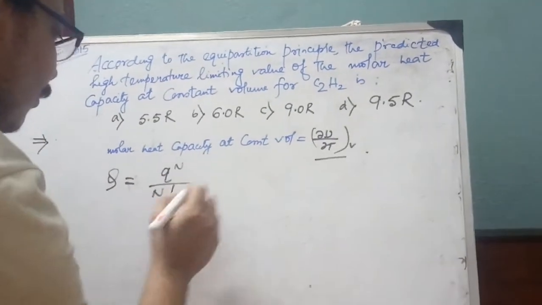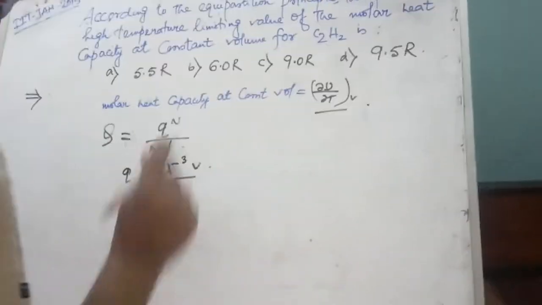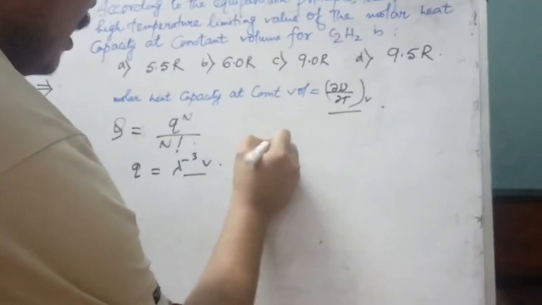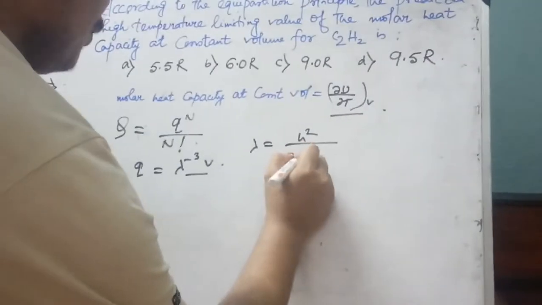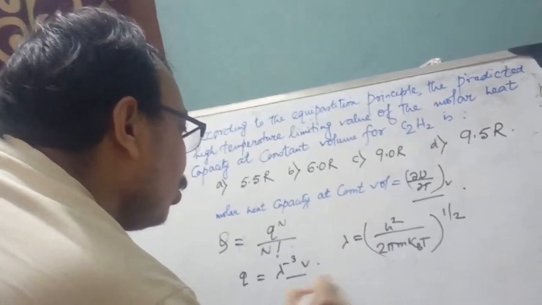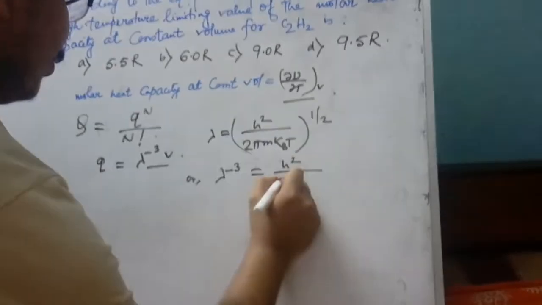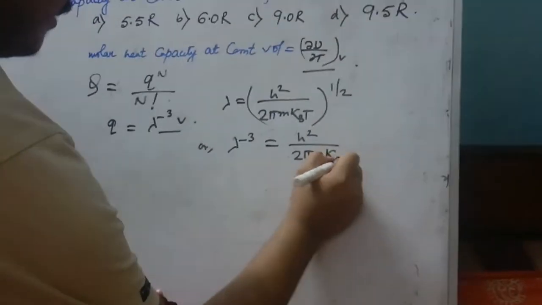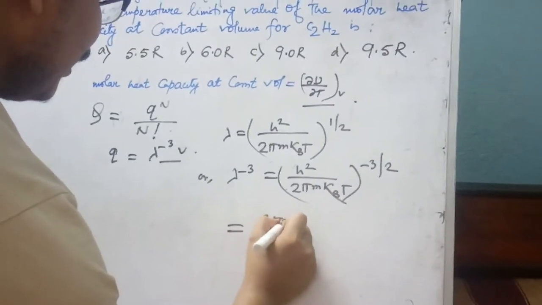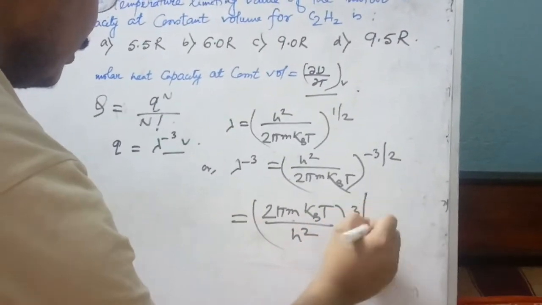So q equals lambda to the power minus 3 into V, where lambda equals h square by 2 pi m kBT to the power half. So lambda to the power minus 3 equals 2 pi m kBT divided by h square, to the power 3/2.